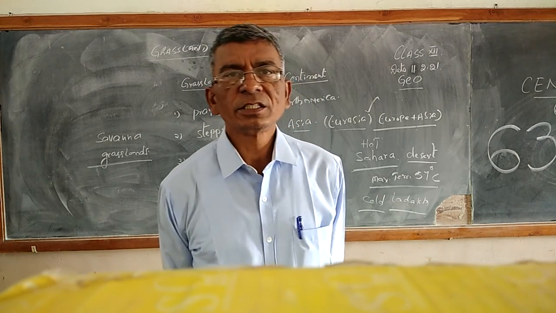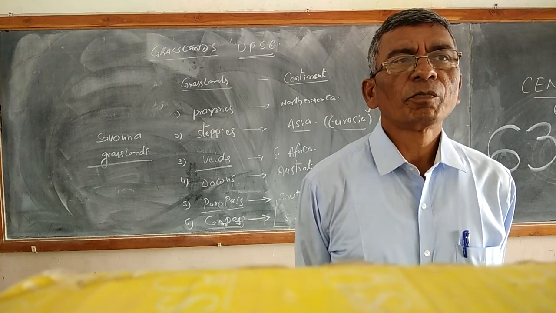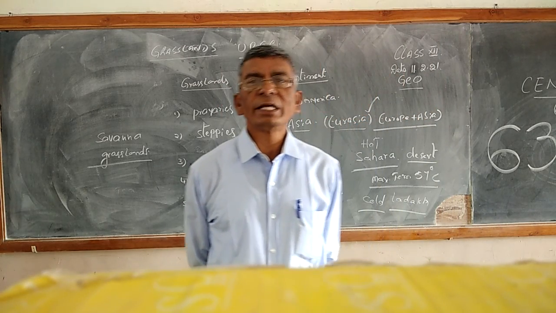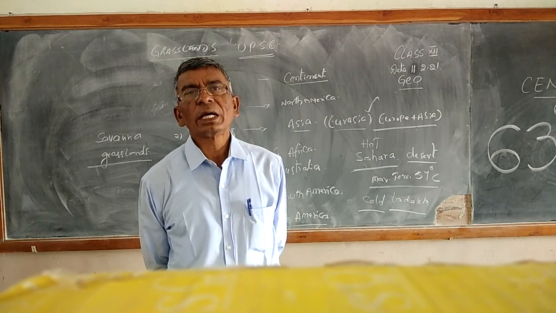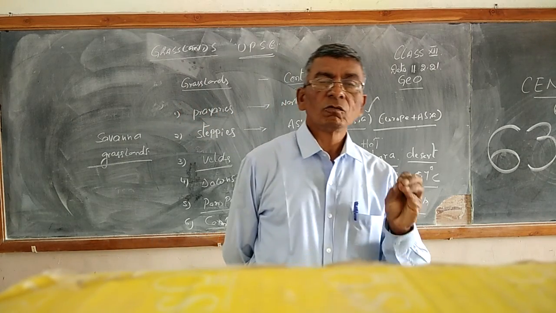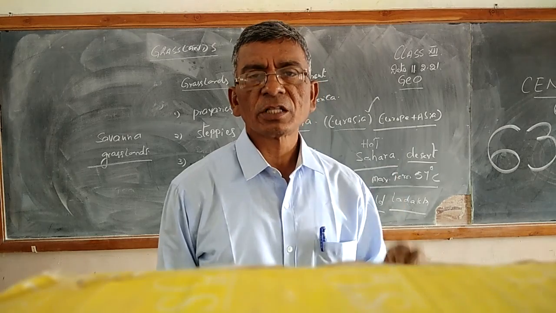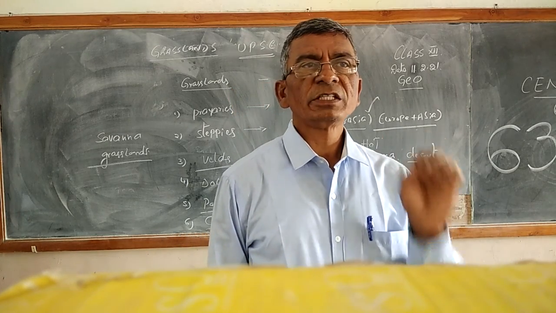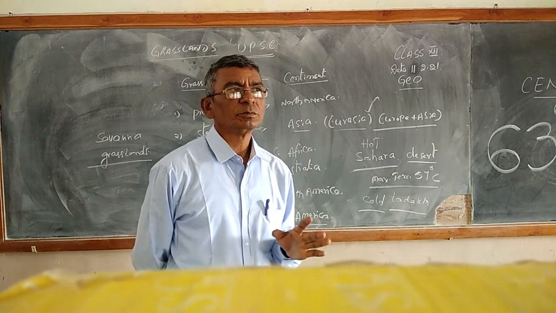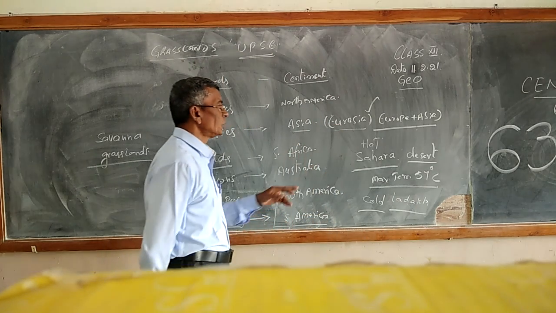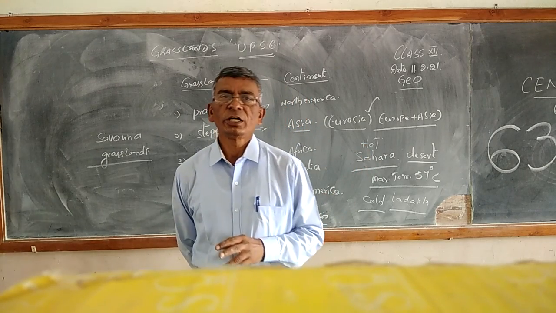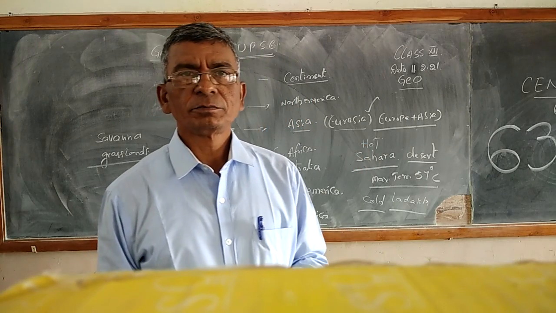So the biggest desert in the world is Sahara. What is the maximum temperature? That is 57 degrees. There is a place called Ajijia. Ajijia is the place receiving the world's highest recorded temperature, 57 degrees centigrade, that too in summer. Clear? Ajijia, that is in the African continent, Egypt.